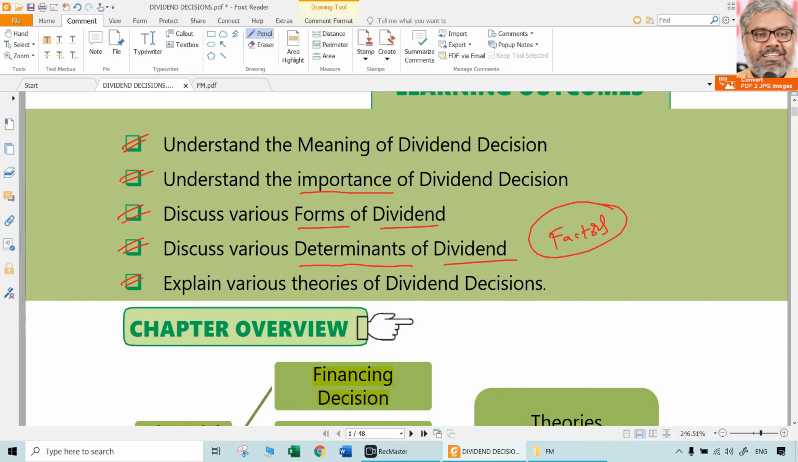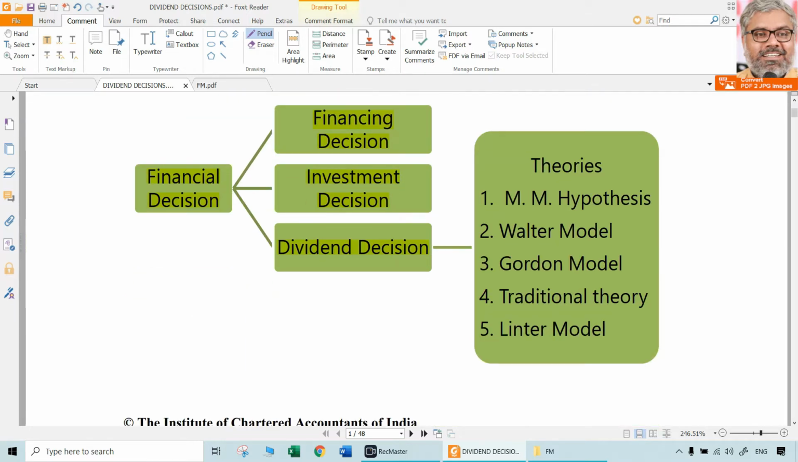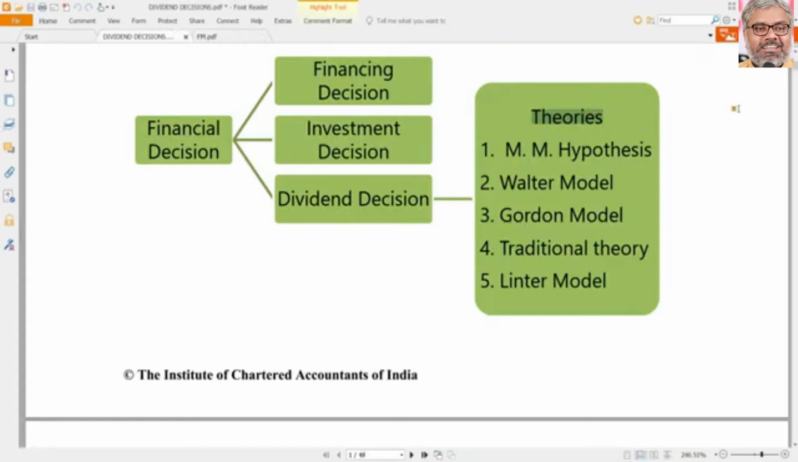And the core aspect, coming to the numerical problems, is going to be the theories of dividend decisions. What are these theories related to dividend policies? The Modigliani-Miller hypothesis, Walter's model, and Gordon's model. These are the three important and major models in this chapter. Of course, there are two more, less important, but which are there in the syllabus, so we have to just go through them. Those are the traditional theories and Lintner's model.